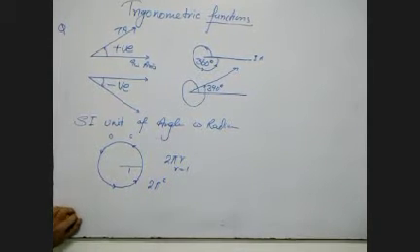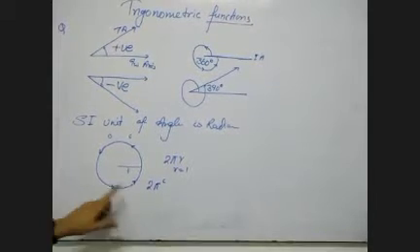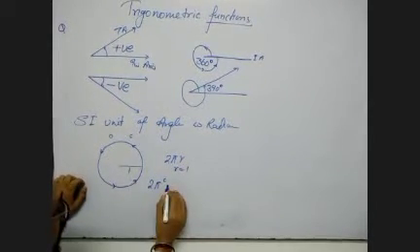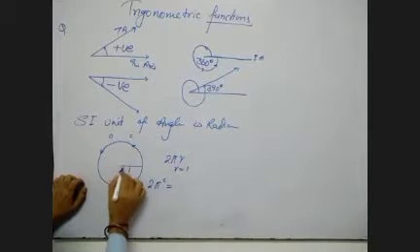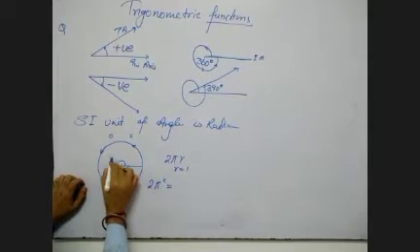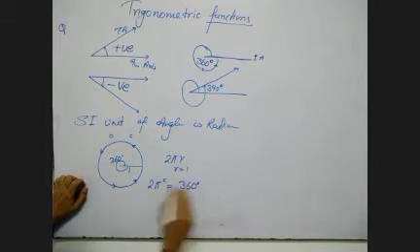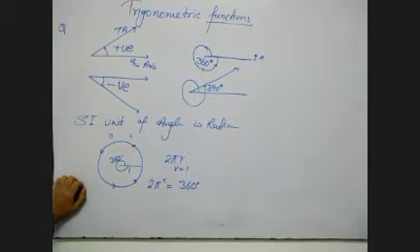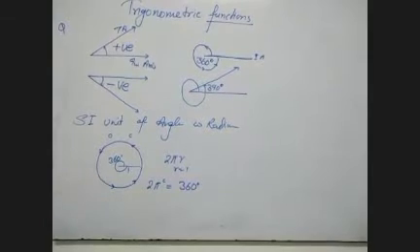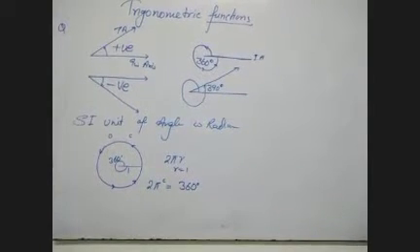If radius is 1, then whatever is formed, that is radian. So 2 pi radian is equal to, this is the whole angle, and that is 360 degree. So we have got the idea that 2 pi radian is equal to 360 degree.